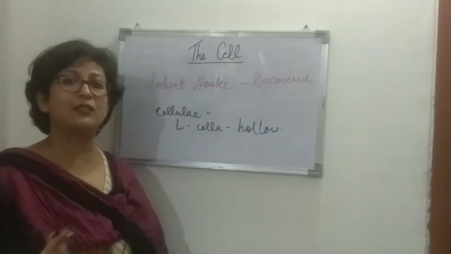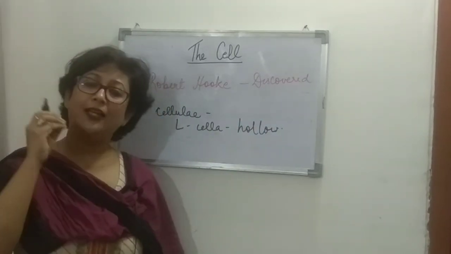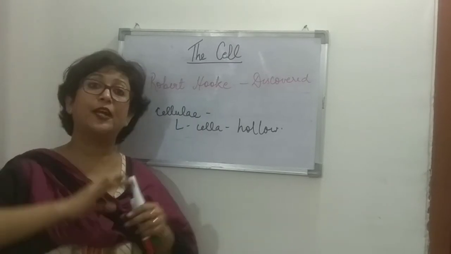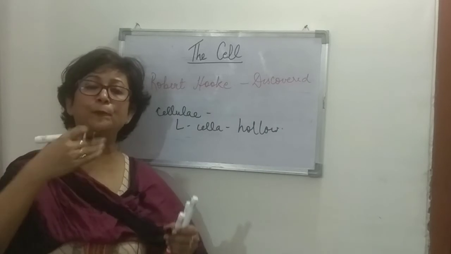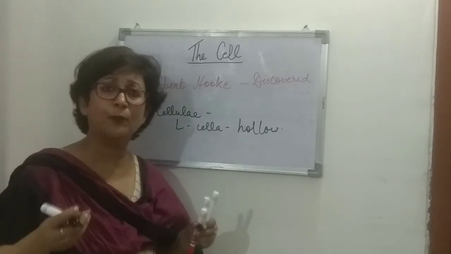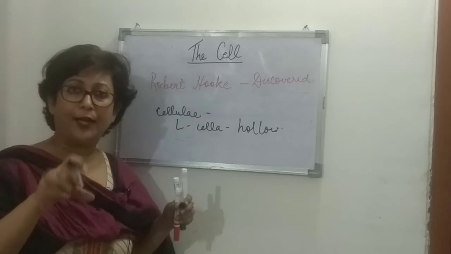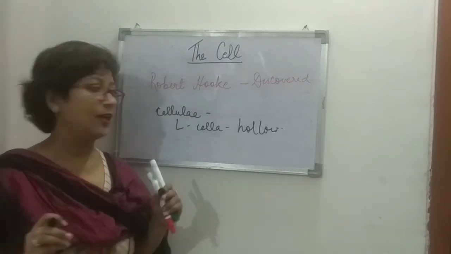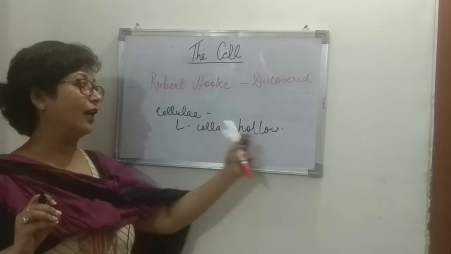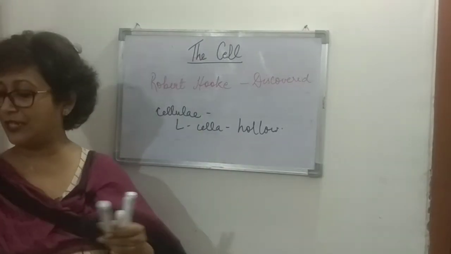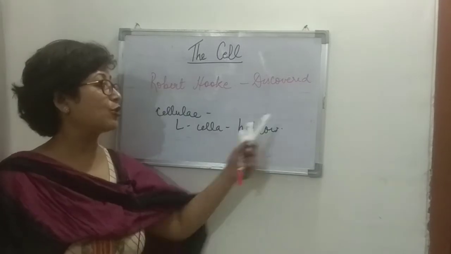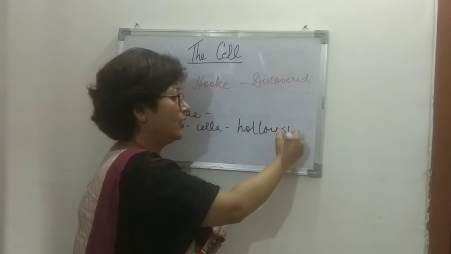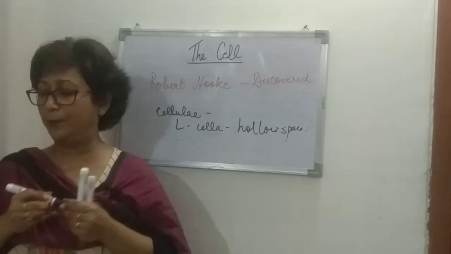So actually the cells are not hollow, but at that time, when he found these things, the microscopes were also not very good. It was later on that the microscope was made better. So what he could find as he was looking through the microscope was that these are some hollow structures. That is why the word cella, which means hollow, but actually we all know that cells are not hollow. So these are hollow spaces or compartments. So the word cella is, we can say, a hollow space or a compartment.